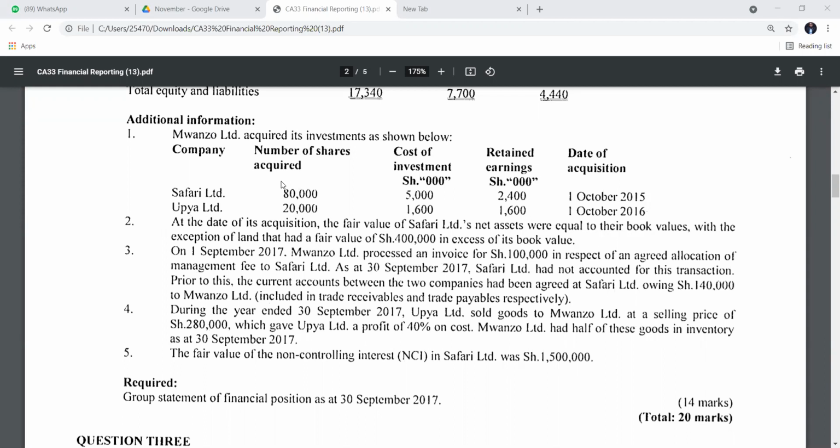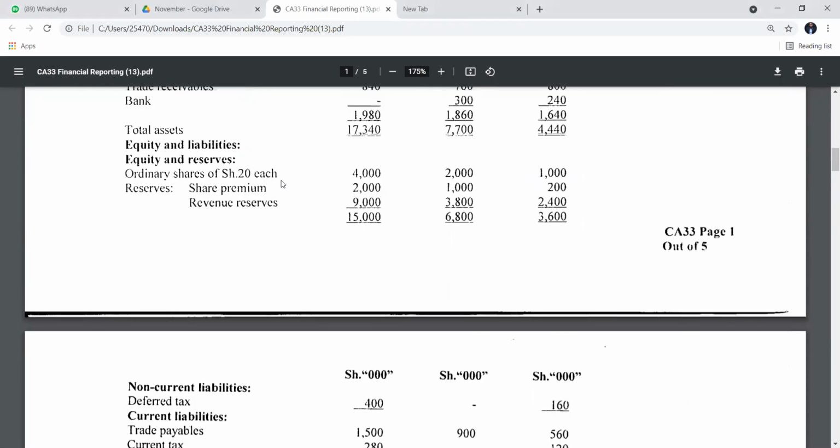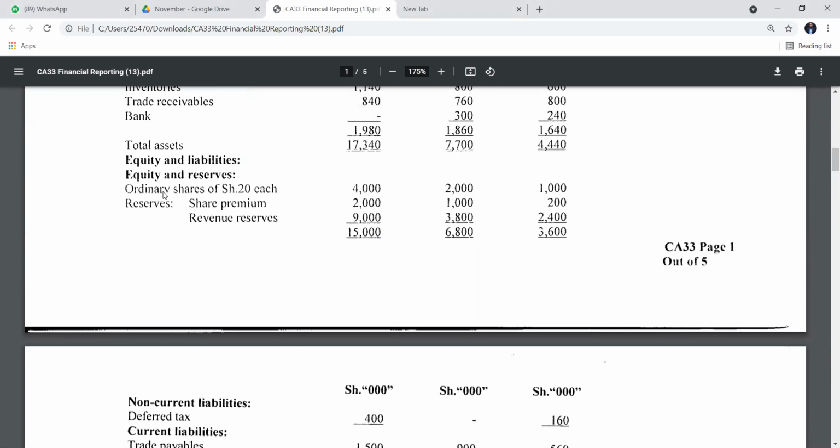So in order to use this number of shares to get the percentage of acquisition, you take the number of shares acquired and divide by the number of shares which were issued by Safari to raise a certain capital. So right now you go to ordinary share capital. Remember we are looking for the shareholding in Safari. Safari is the middle column, and Upia is the far end.